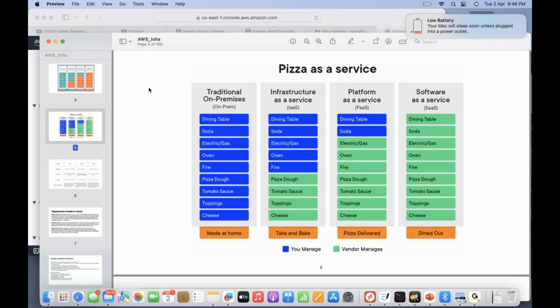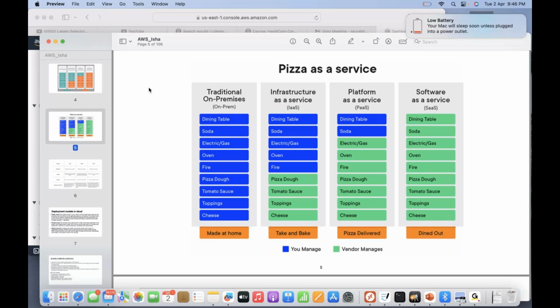Yeah, I got it. Okay, so if I ask you what kind of provider is AWS? I assume they provide everything. Yes, AWS is basically a mixture of infrastructure as a service, platform as a service, and software as a service.